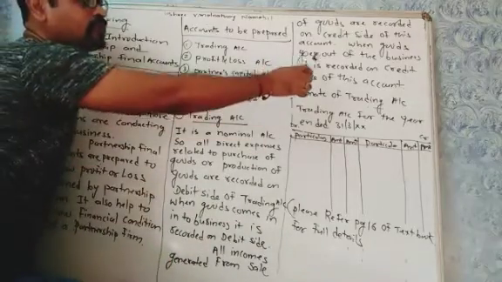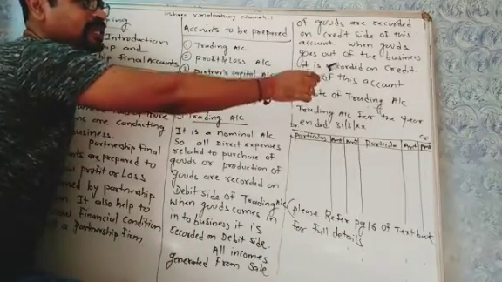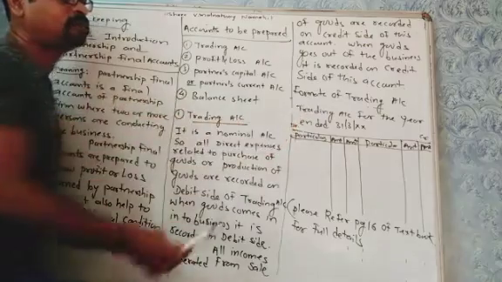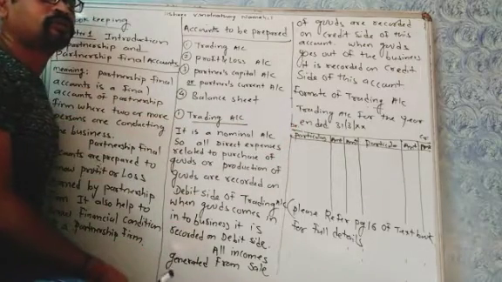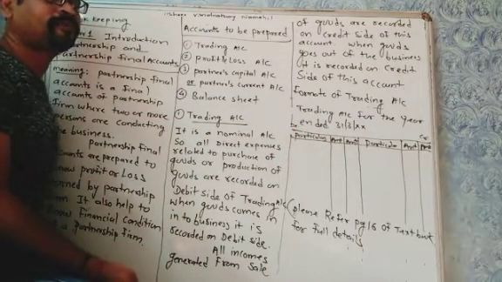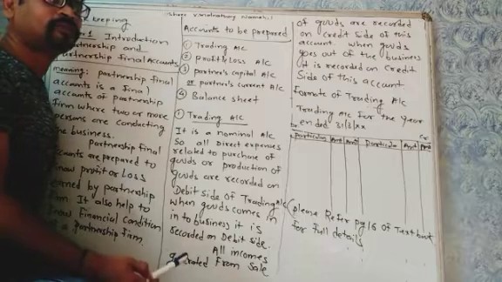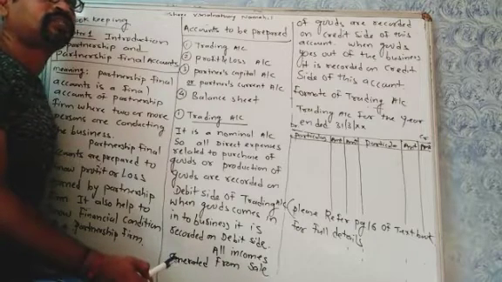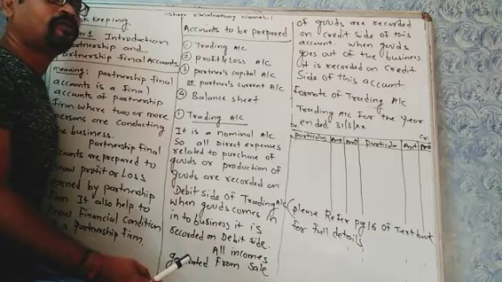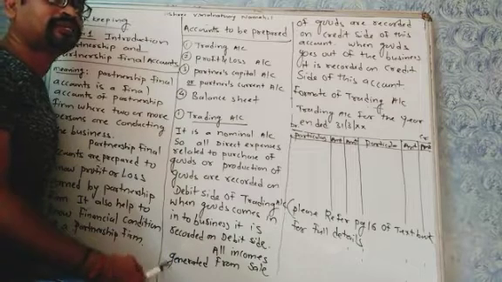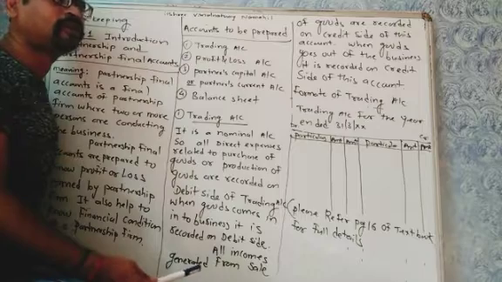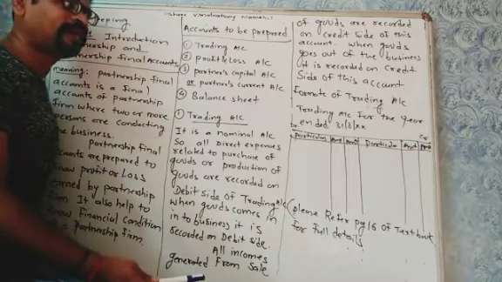When goods go out of the business, it is recorded on the credit side of this account. Whenever goods go out of the business, for example, when goods are sold, they go out of the business. When goods are destroyed by fire, or whenever goods are distributed as free samples, they go out of the business. Therefore, it is recorded on the credit side of the trading account.